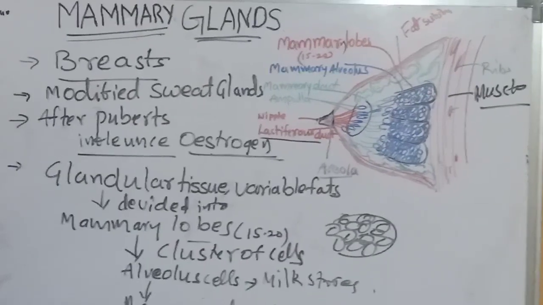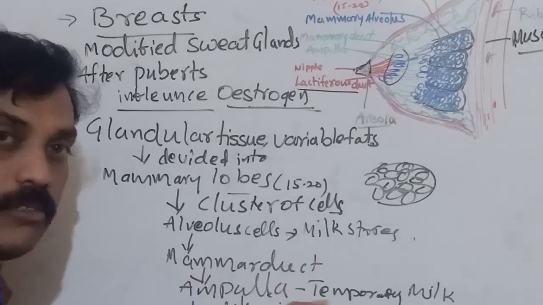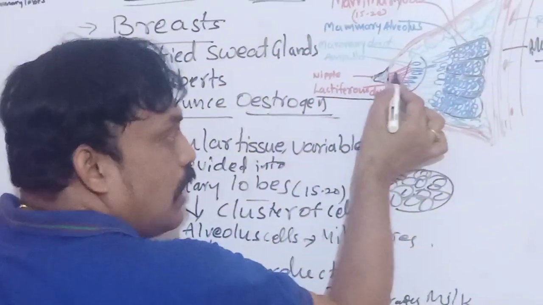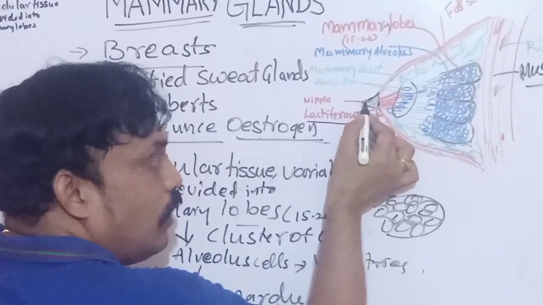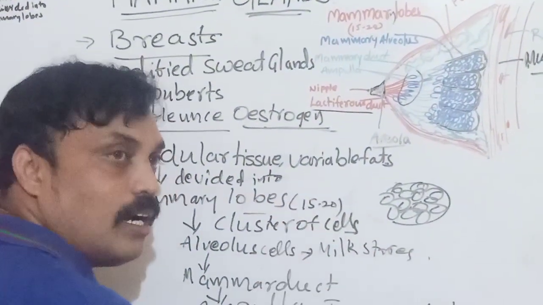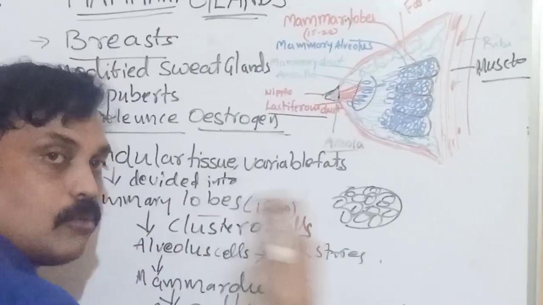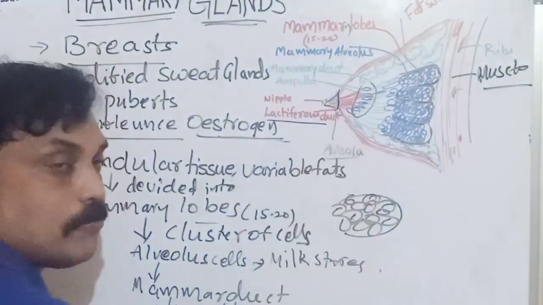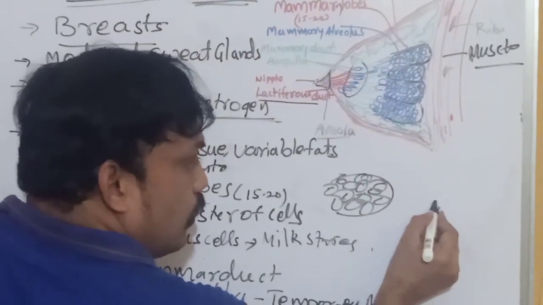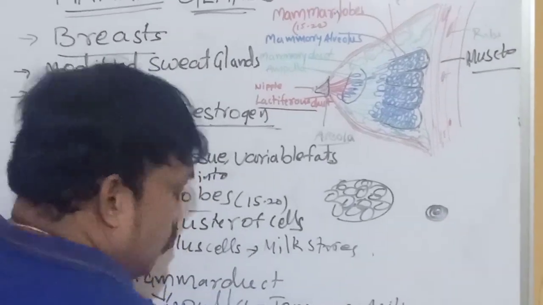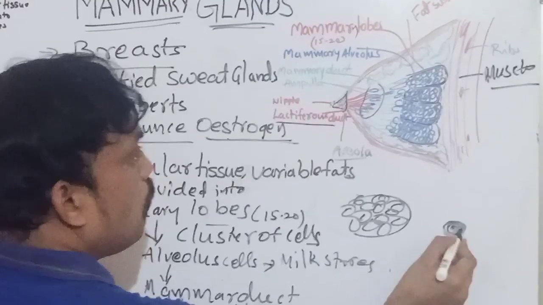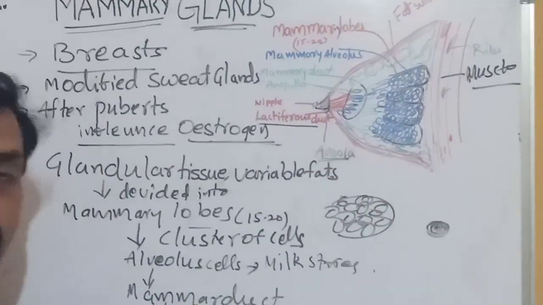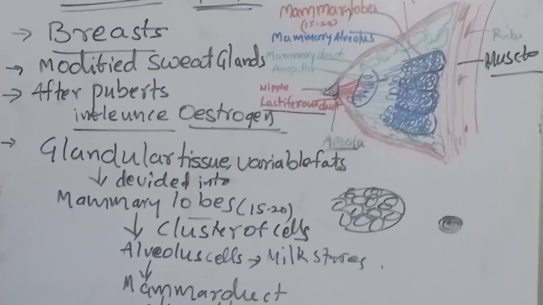Through the nipple, when the baby sucks, the milk goes outside. The lactiferous tubules open into the nipple. Around the nipple there is a black color area, which we call areola.